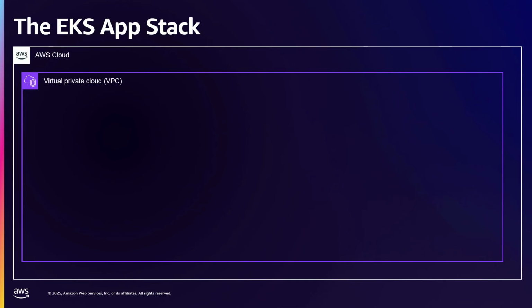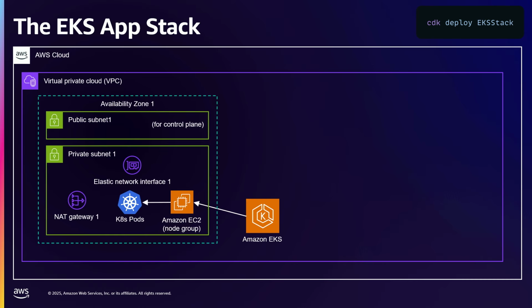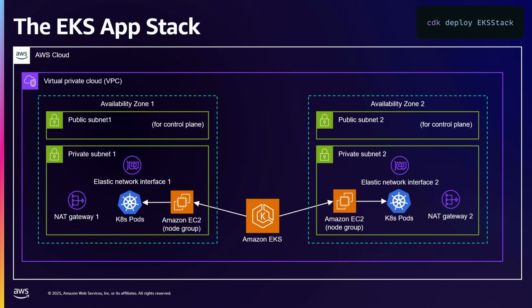So what we're basically going to do is CDK deploy EKS stack. That's going to create EKS. That's going to create availability zone number 1. That's going to create availability zone number 2. And inside of that, we have EC2, and that's going to help deploy our service workers with the Kubernetes pods. Then we're going to add elastic load balancing there, and then this is distributed completely through CDK. So we just update CDK, we'll update the stack, makes it super easy for us to get started with Kubernetes.